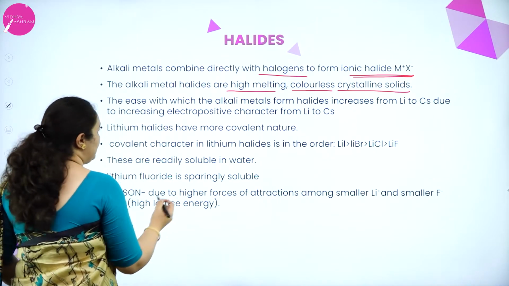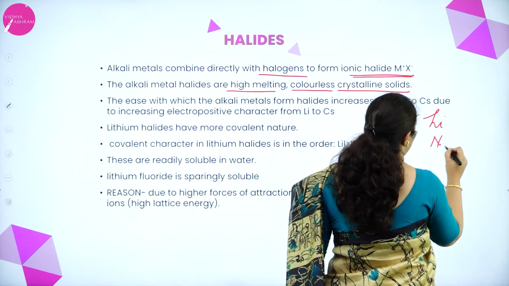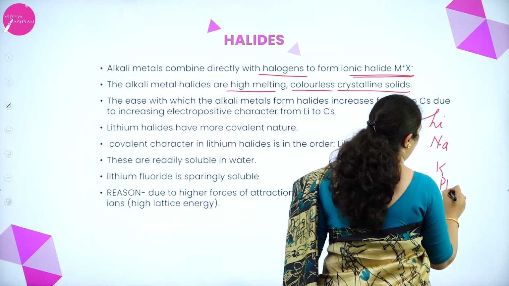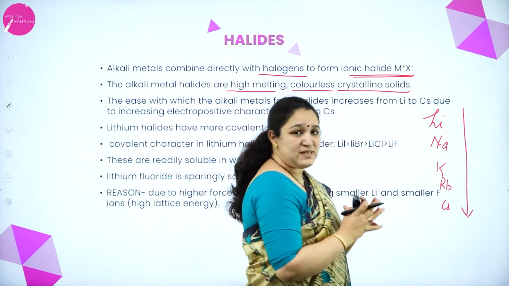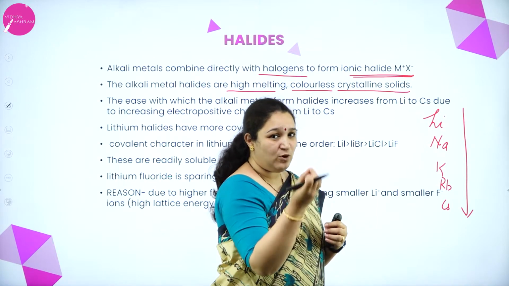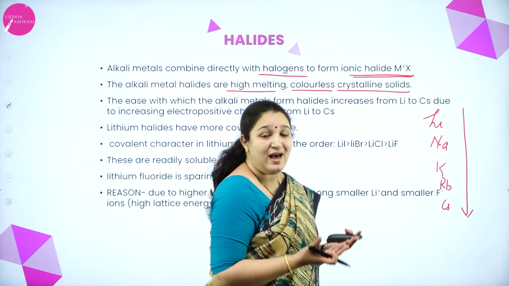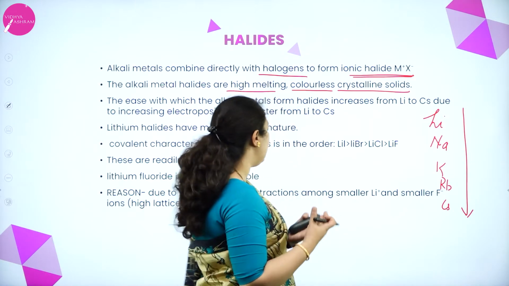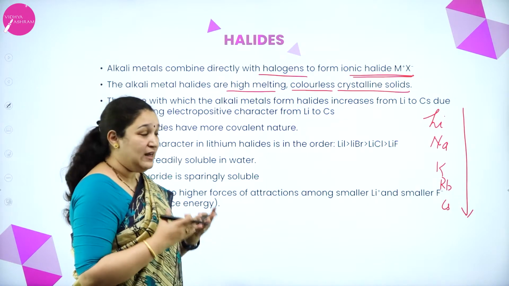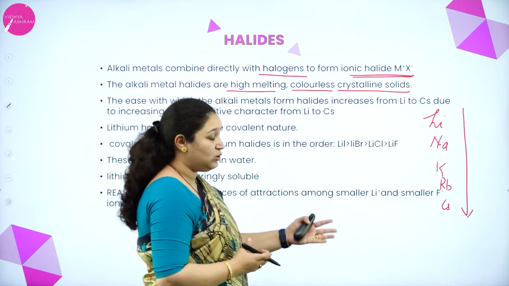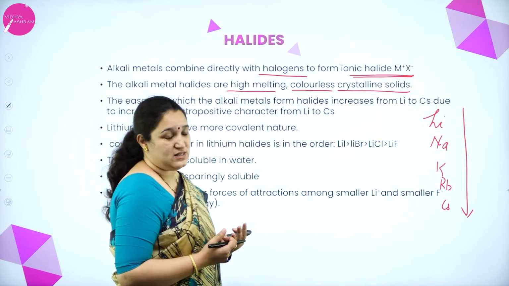So what happens here? We have lithium, sodium, potassium, rubidium, cesium. As we come down the group, the atom size increases, so it is easy for me to remove the electron. So the electropositive character is increasing. As the electropositive character is increasing, it is very easy for them to form halides. Thus, as we come down the group, the ease with which they form halides also increases.